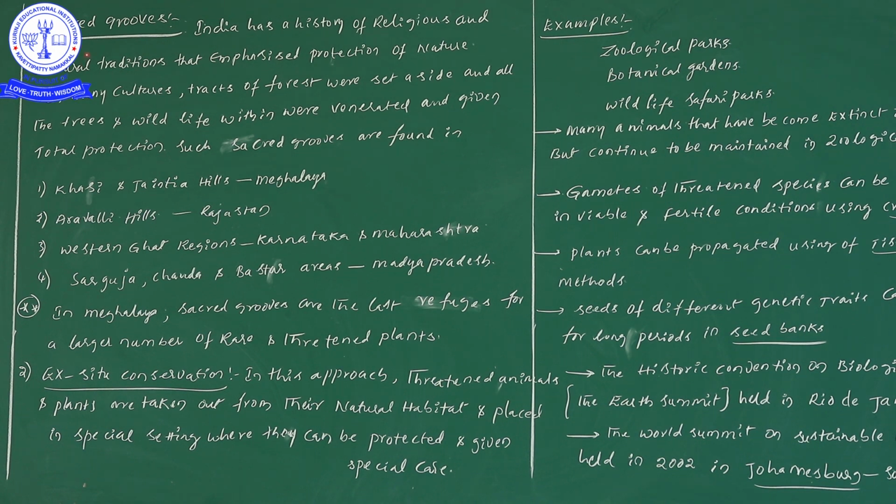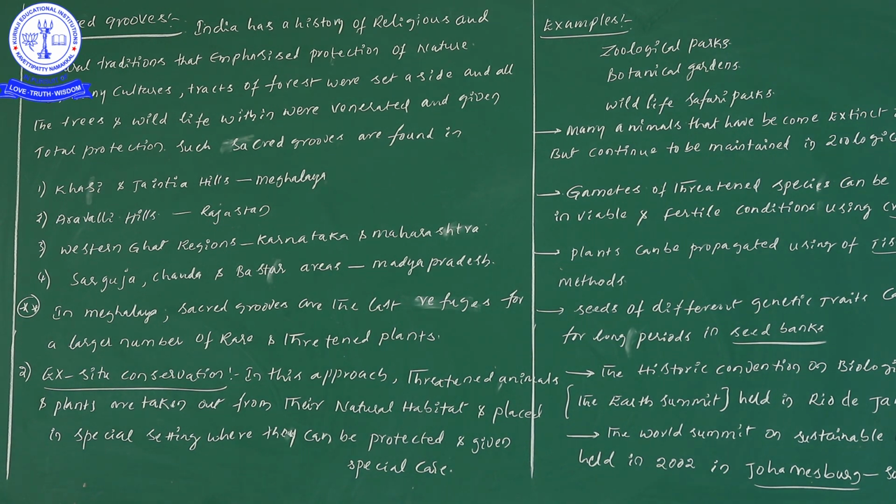What is the use of these sacred groves? They give total or complete protection. In many cultures, tracts of forest were set aside and the trees and wildlife within were venerated and given complete protection. India has a history of religious and cultural traditions that emphasize the protection of nature.